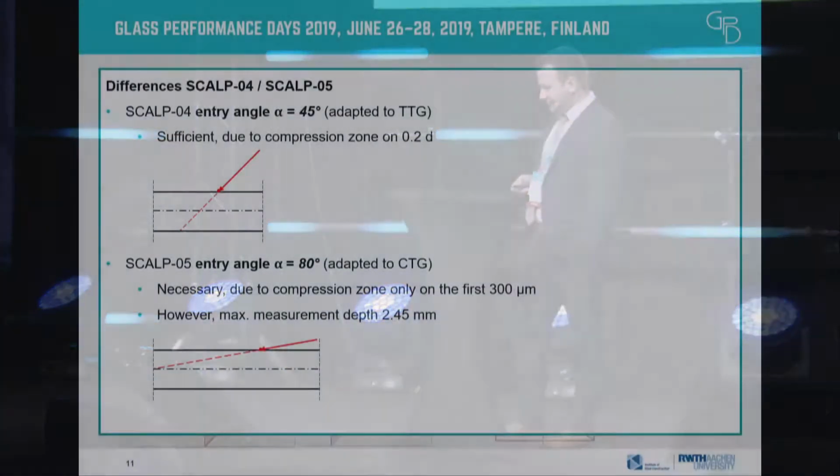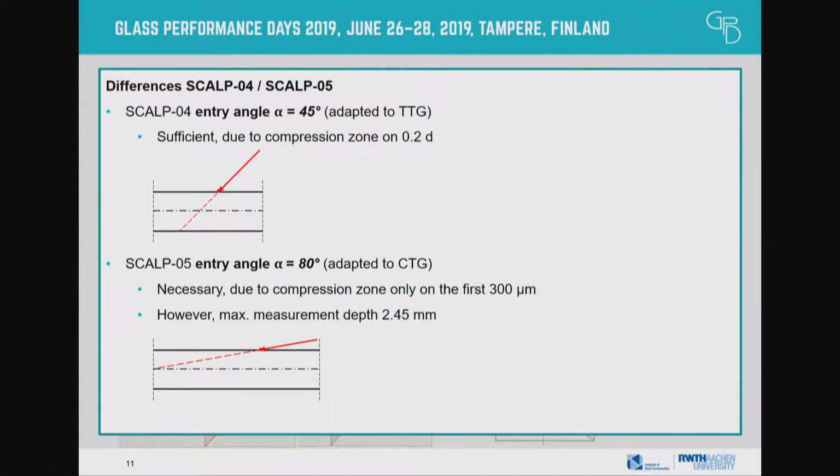Those are shown here. The predecessor of the SCALP 05 worked with an entry angle of the laser of 45 degrees. And as you can see, it penetrates the glass pane quite fast. So with this, you can measure deeper. But what we wanted to know was the stress distribution on the first micrometers, where the CTG is pre-stressed. So we had to choose. So there's the laser. We had to choose the SCALP 05 with an entry angle of 80 degrees.